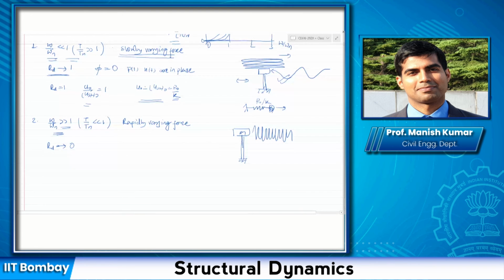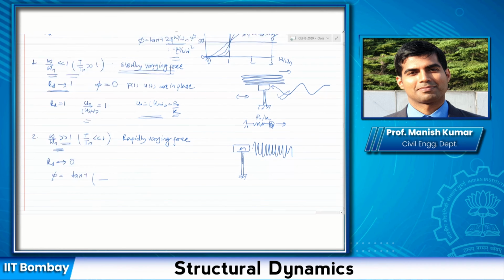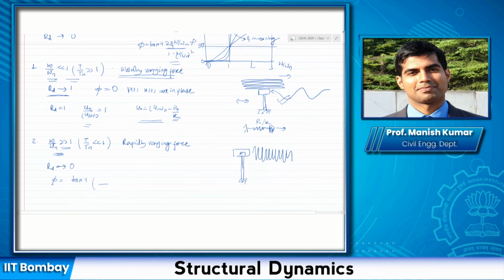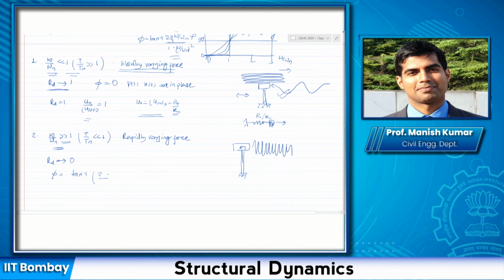And in this case, my phi is basically tan inverse of 2 zeta times omega by omega n over the denominator. Remember that when omega by omega n is very high, the denominator, which has the second power of omega by omega n, varies in the negative direction at a much faster rate than the numerator, which has the first order omega by omega n term.